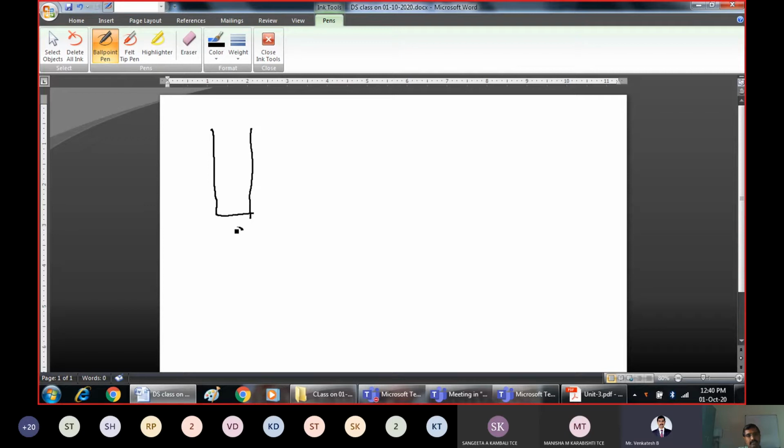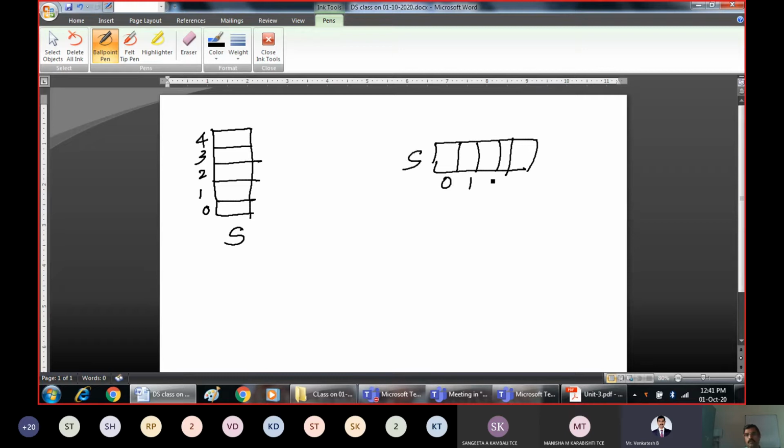S is the name of the stack, and assume its size is 5: 1, 2, 3, 4, and 5. As we are making use of arrays, the indexing is the same as that of the array only. For our understanding purpose, we are using the vertical form. S is the name, index values 0, 1, 2, 3, 4. So this is nothing but an array only.